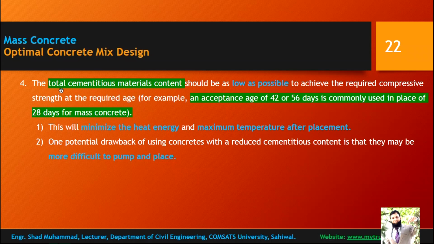Fourth option for optimal concrete mix design is that the total cementitious material content should be as low as possible to achieve the required compressive strength at the required age. For example, an acceptable age of 42 to 56 days is commonly used in place of 28 days for mass concreting. So as cementitious material is quite low, we extend the required strength age from 28 days to 42 and 56 days.